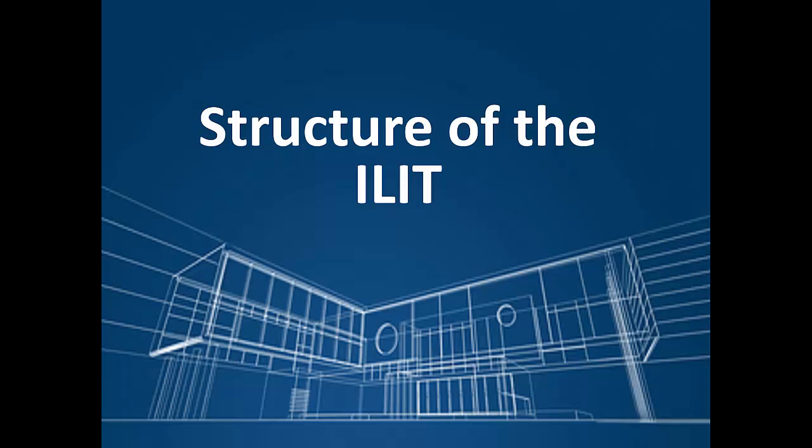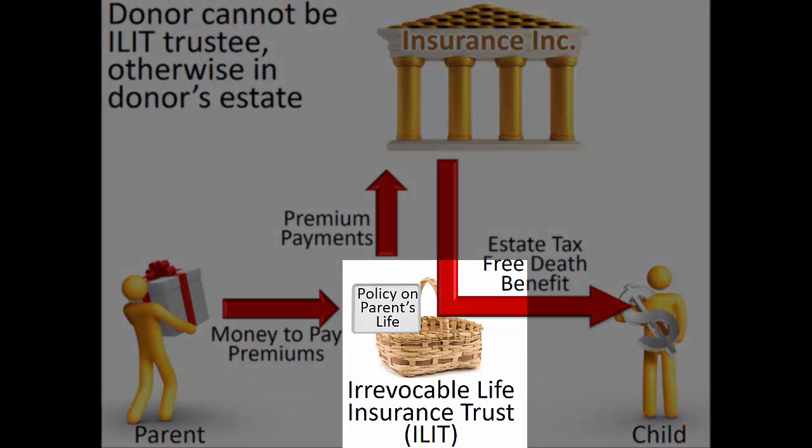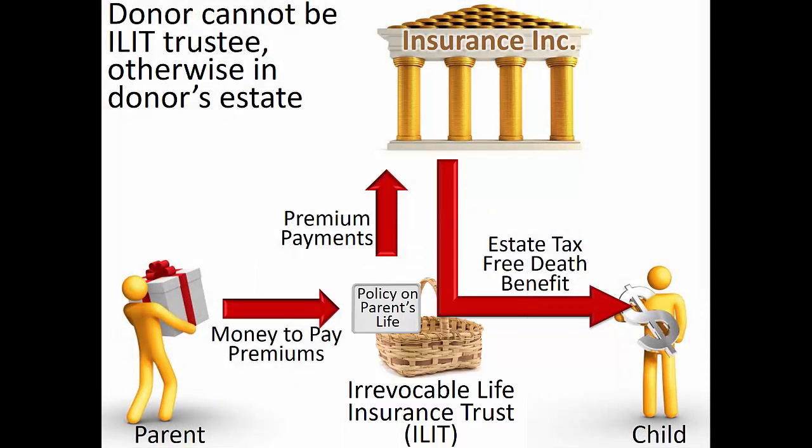and their potential consequences. Although the donor can create the rules of the ILIT, even determining the exact wording of the trust document, the donor may not continue to directly control the assets in the ILIT once it is created. Thus, unlike, for example, a charitable remainder trust, the donor may not continue to act as trustee of the ILIT. Doing so gives enough ongoing control to the donor that the ILIT will be included in the donor's estate, which would eliminate the estate tax benefits.